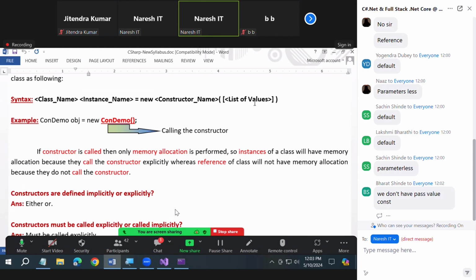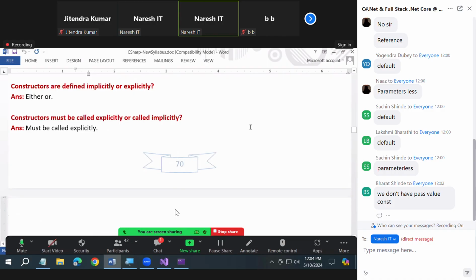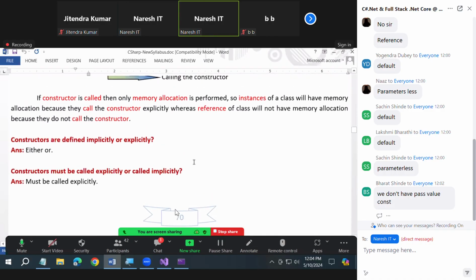Till now we never passed values, because till now, all we worked on is default constructors only. Till yesterday, today morning, all we worked on is default constructors. And now you will start with parameterized constructors. In parameterized constructors only, we require to pass the values. But in default constructors, we don't require to pass any values. Are you clear or not?